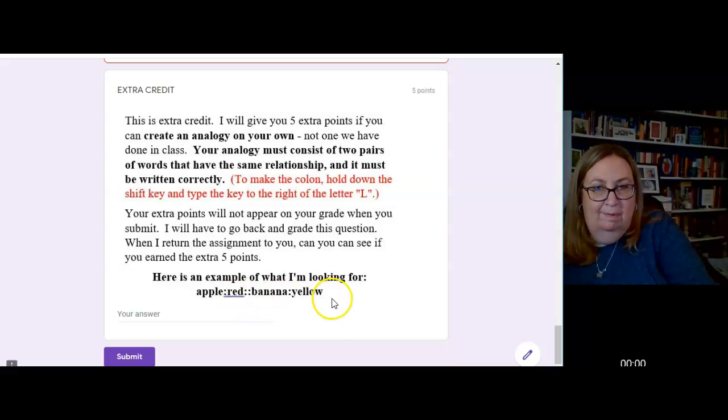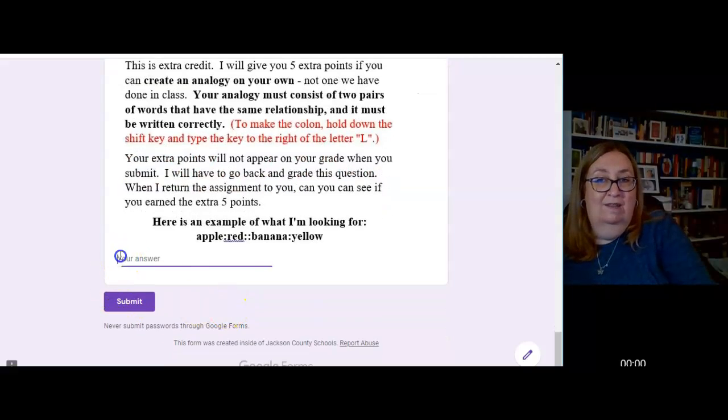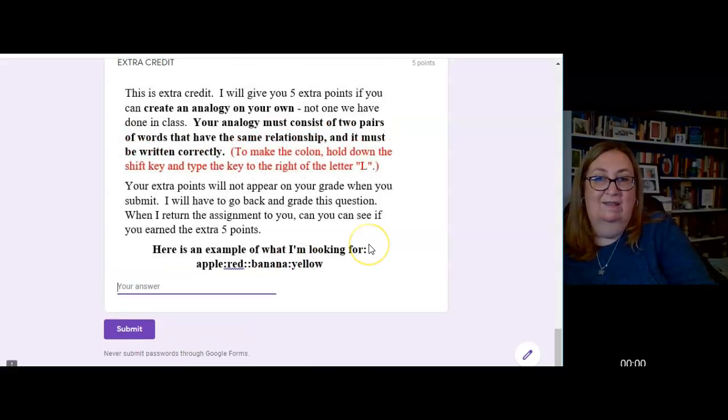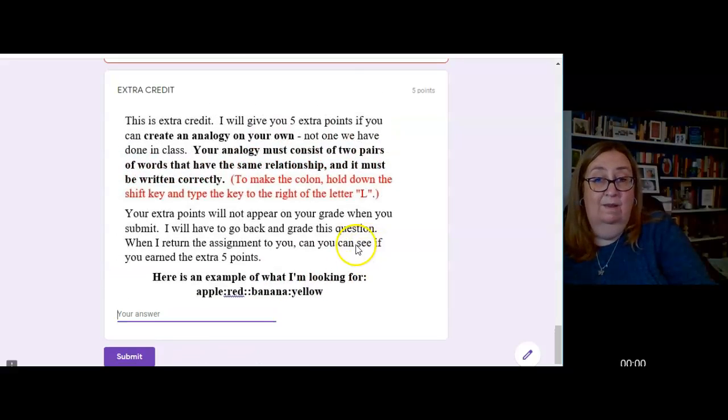Okay, I have no spaces, which is why it's underlined, because Word doesn't like that. I have my 1 colon between the first pair of words, my 1 colon between the second pair of words, and the 2 colons that separate the 2 pairs. You're going to type here where it says your answer, you're going to type your own analogy. It needs to look like this. It can't be this one. It needs to be not one that we've done in class. Make up your own. Just make sure that the first set of words has the same relationship as the second set of words, and that's an easy 5 points for you, okay?